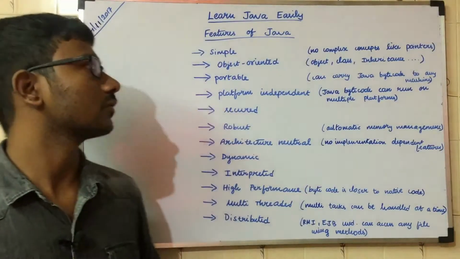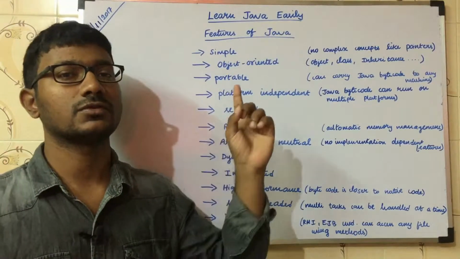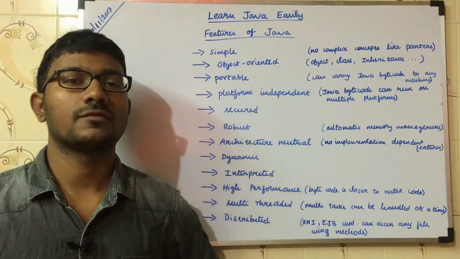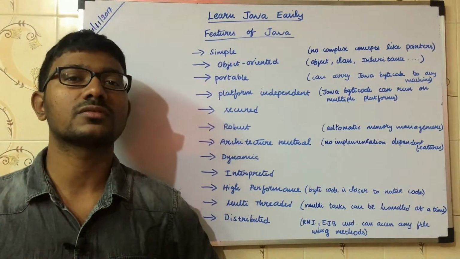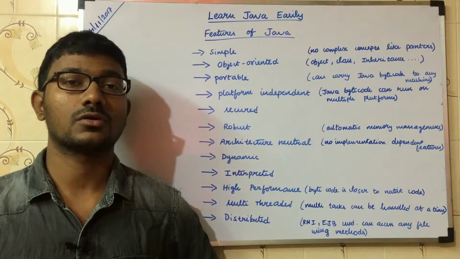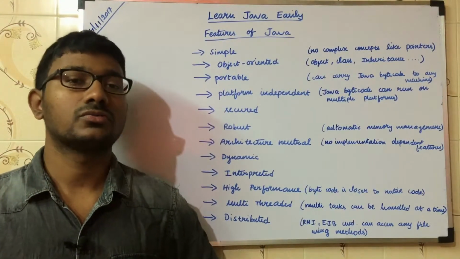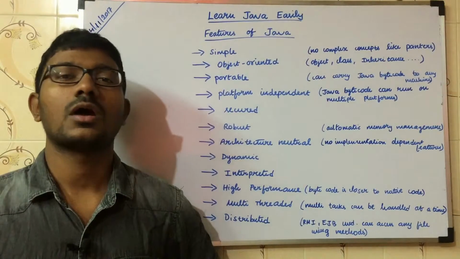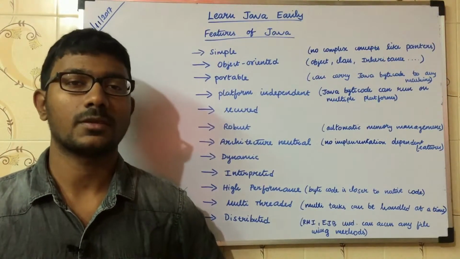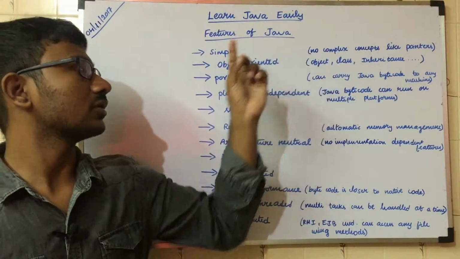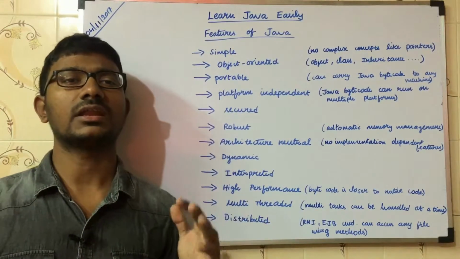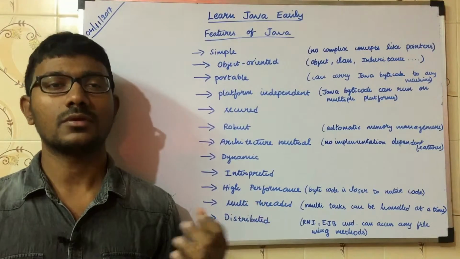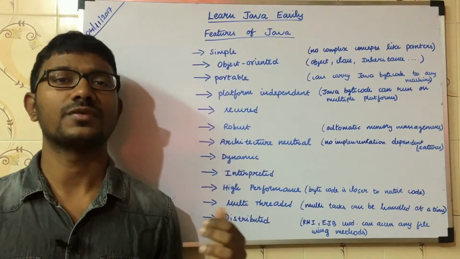Now we are going to discuss the features of Java. The first feature is simple. If you know the C and C++ programming languages, then you would have noticed that there are some complex concepts present in those languages, like pointers, operator overloading, and so on. But those things are not supported in Java. That's why the language is very simple. Anyone can learn it within a few weeks.